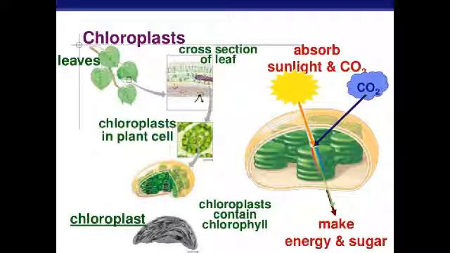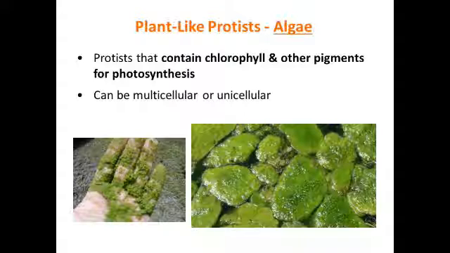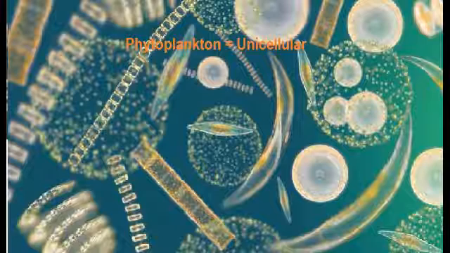chloroplast and make their own food, so they're called autotrophs. The algae may also contain other pigments in addition to chlorophyll, giving them a color other than green. So the chlorophyll is there, it's just overpowered by the other colors. Almost all algae live in water, and the multicellular algae are seaweed, while the unicellular algae are phytoplankton. Phytoplankton are the unicellular algae that float near the surface of the water.